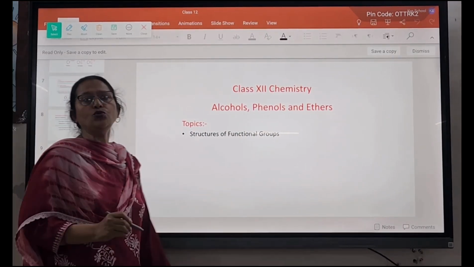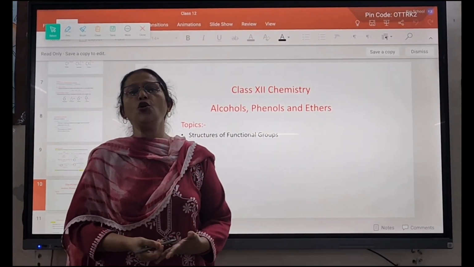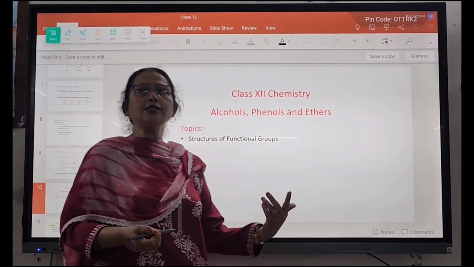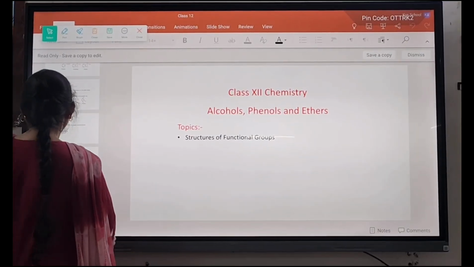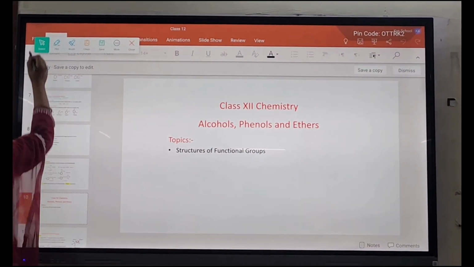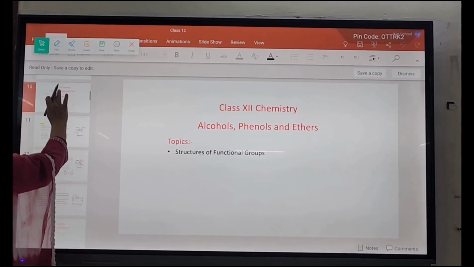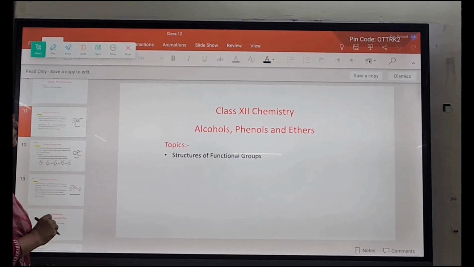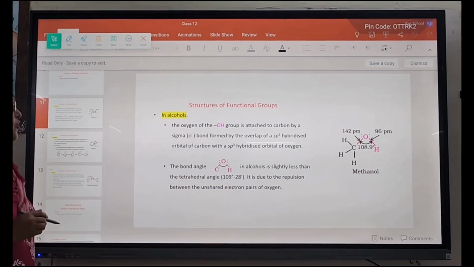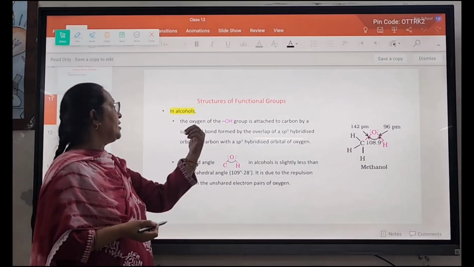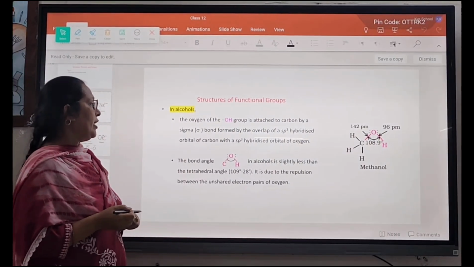Now we are going to understand the structure of alcohols, phenols and ethers. Structure of alcohol: first of all, I am taking the structure of alcohol.